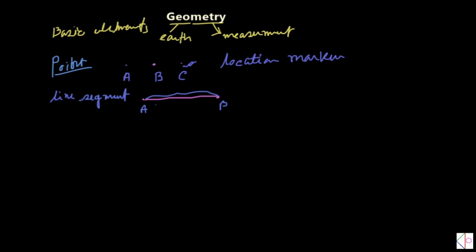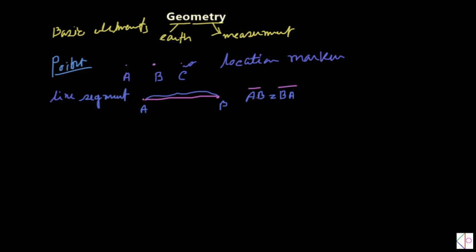Why is it called a segment? Because we have two endpoints. That is one segment. Beyond B and beyond A, there is no possibility of line. So here, by notation, we can write it that way also, like AB equal to BA. Both of them are equal in the sense that you can move in any direction, you will get the same thing.